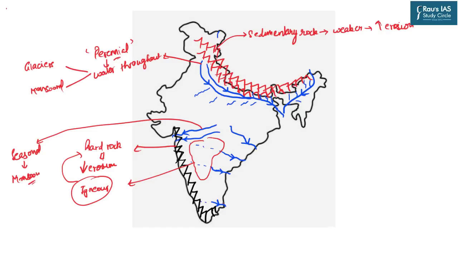Yes, there are certain rivers, for example, Kaveri in Tamil Nadu, which is fed by monsoonal rainfall throughout the year. That is, the upper reaches of the Kaveri are fed by the southwest monsoon during summers, and the lower reaches of Kaveri are fed by the northeast monsoon during winters.